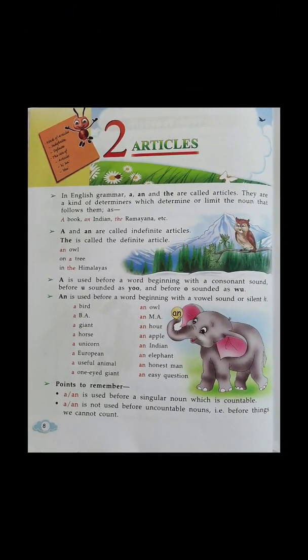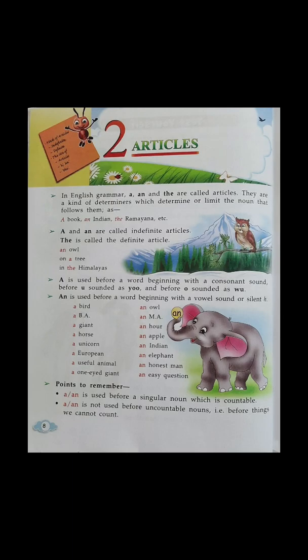Please make it clear that a you will write in front of a word that starts with a consonant, an where the word starts with a vowel or where the h is silent, and the in front of a definite article.